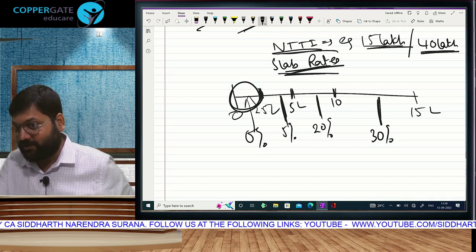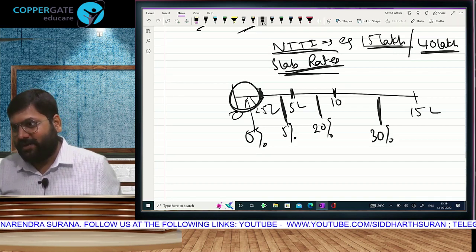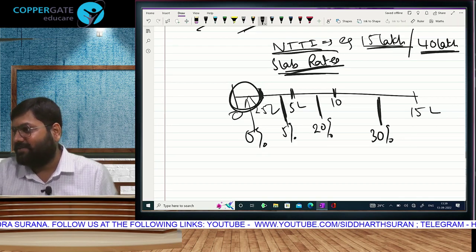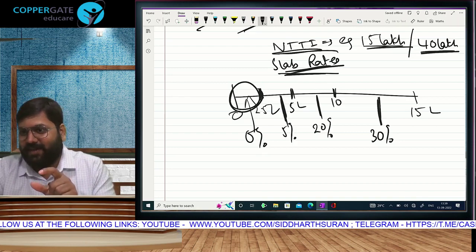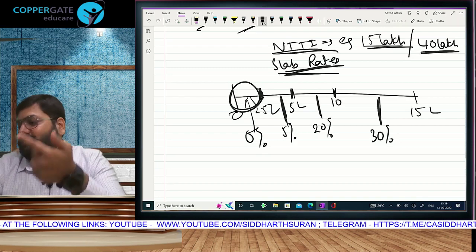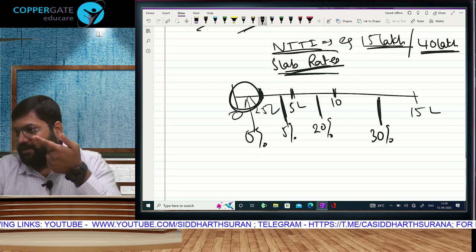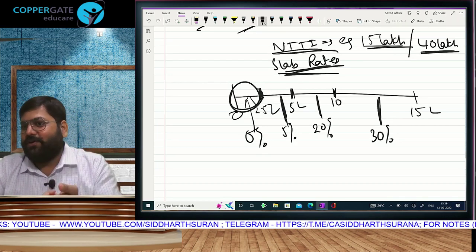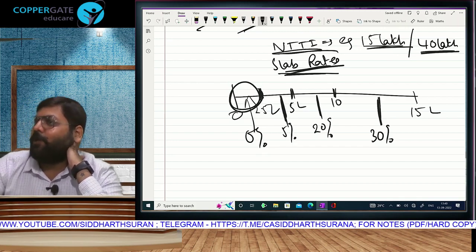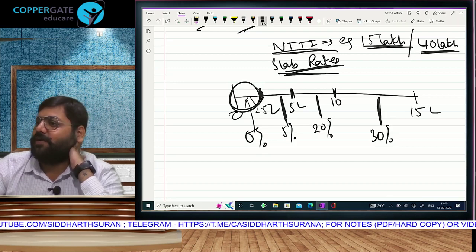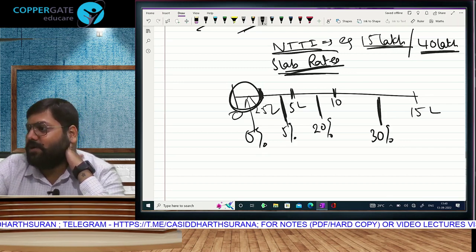Have I taught you tax calculation? No, because you may talk to some chartered accountants. Now that you have started studying taxation, you are interacting with people who are chartered accountants, some seniors, maybe in your housing society or in your relatives. You will proudly say, you know, 2,50,000 tak tax nahi lagta. And you are right. But this is half knowledge.